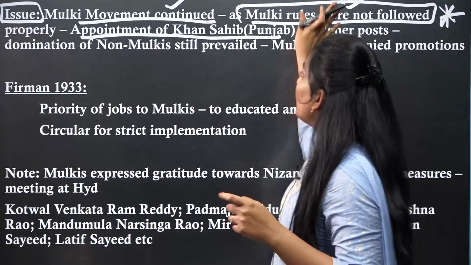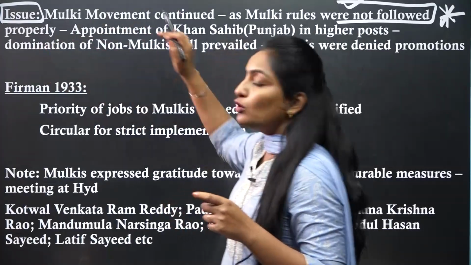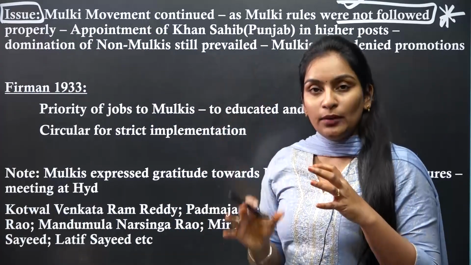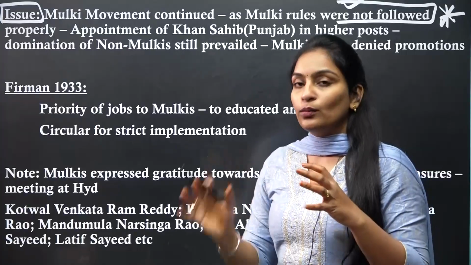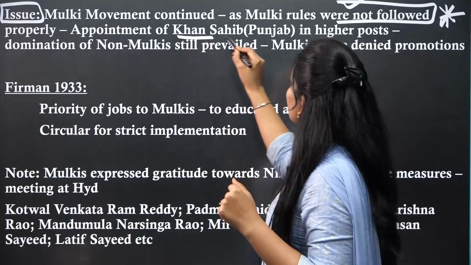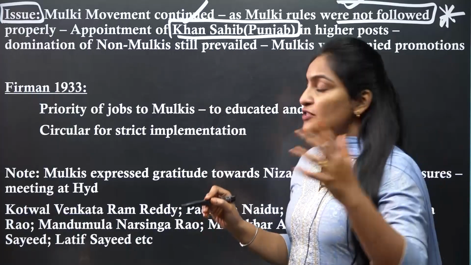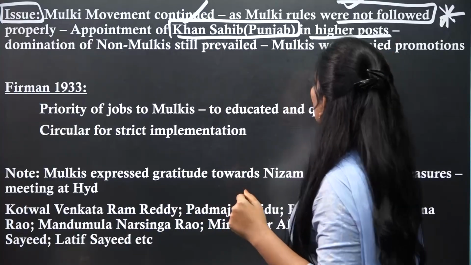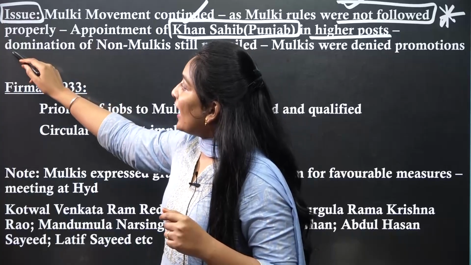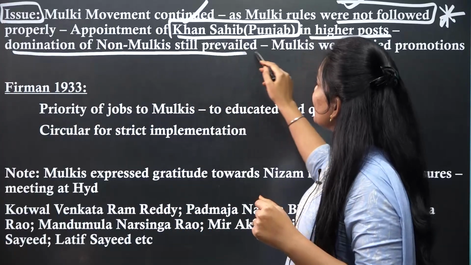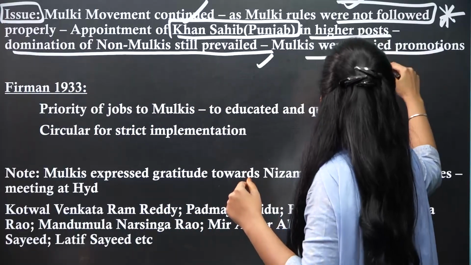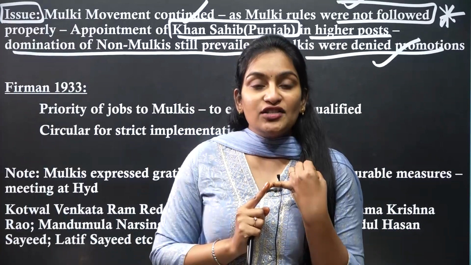A person from the Punjab who was considered a non-Mulki was appointed to a prominent position which was actually preserved for the Mulkis. You can see that Khan Sahib, who was a non-Mulki belonging to the Punjab category, was appointed to the higher post, and domination of the non-Mulkis still prevailed. Mulkis were denied promotions. Yes, so why did the Mulki agitation continue?